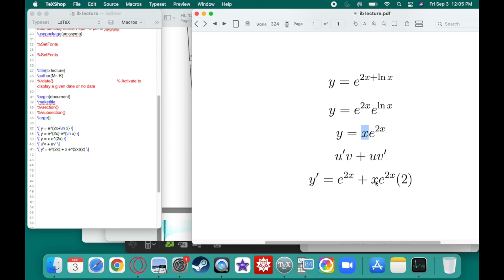Well, here we just copy down the first thing and we get an x. And the derivative of e to the 2x, we'll use the chain rule. And we say the derivative of the outside, that's what this is, times the derivative of the inside. Now this is almost fine for me. You definitely want to put the 2 out front.